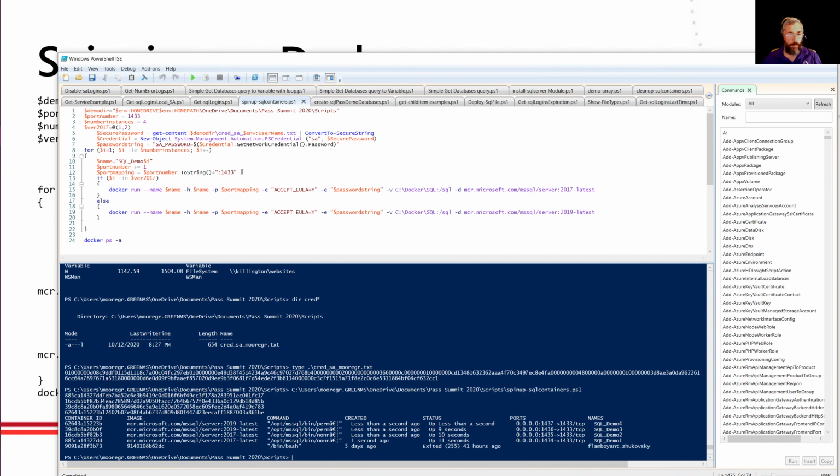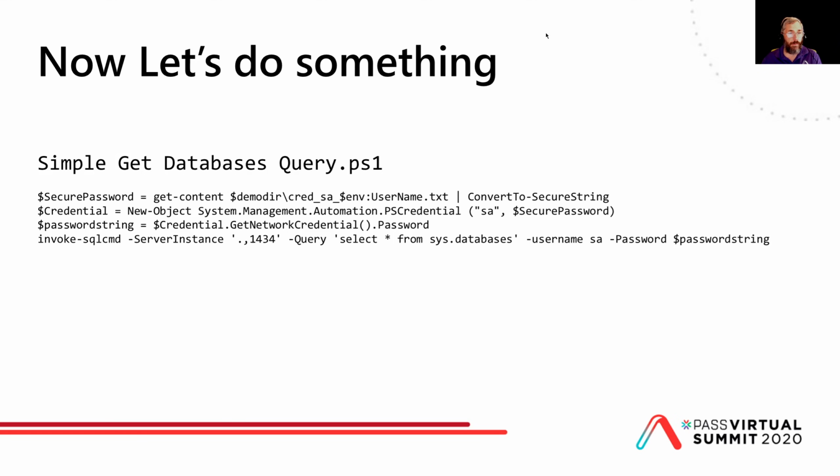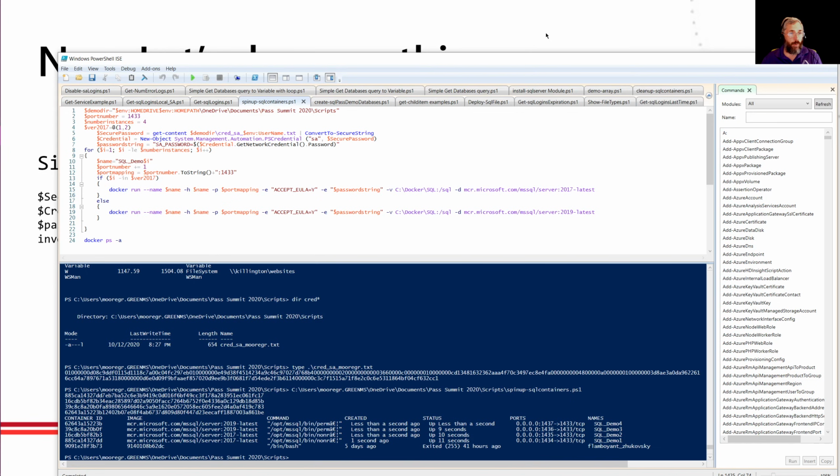I mentioned this port mapping. Basically, that's saying at my desktop, I can't use 1433 because I'm running an instance there. So these will basically be running as instances on those ports, and they'll just map into 1433 within that instance. There's the name. Pretty powerful. So as you can see, in 24 lines of PowerShell, I just spun up 4 SQL instances.